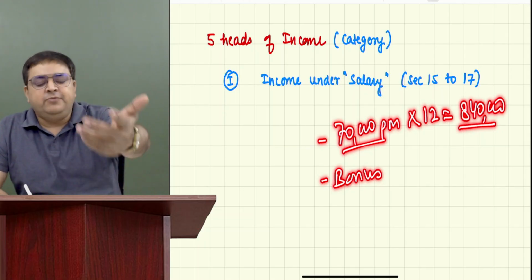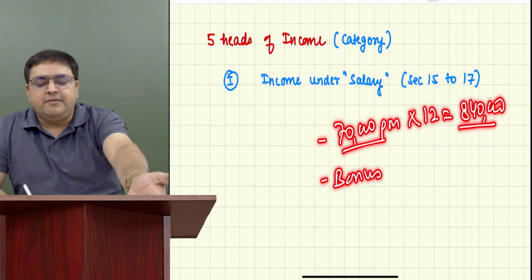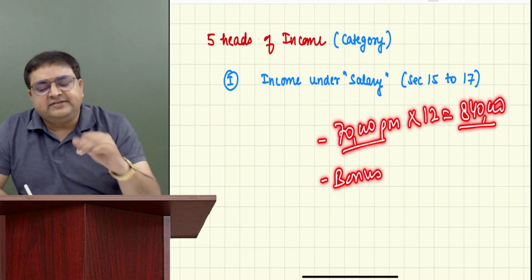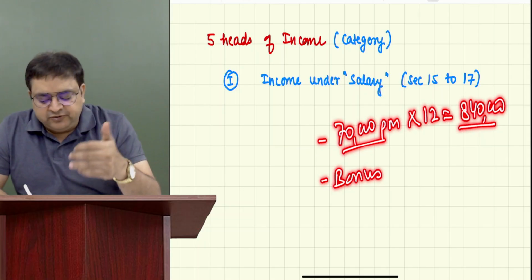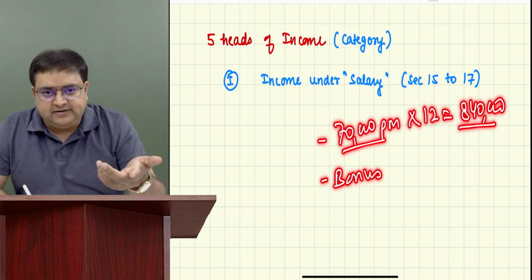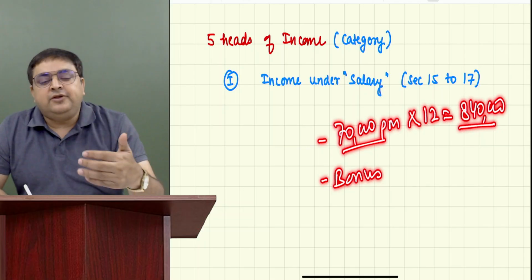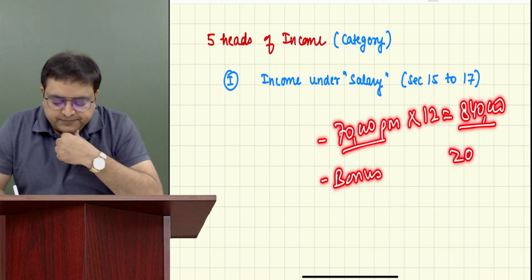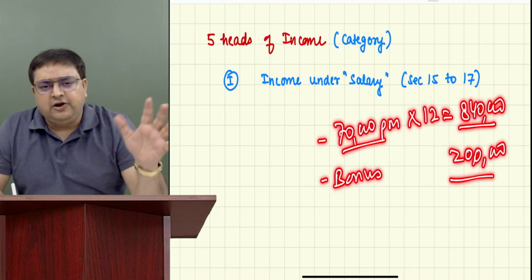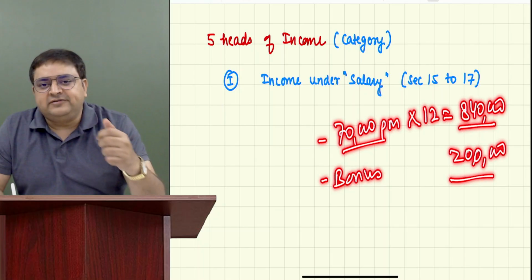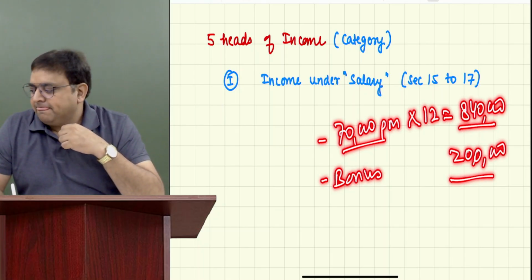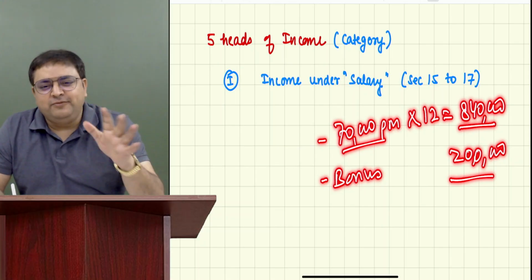Let's say you became a chartered accountant and you join some company. Let's say you join KPMG and your initial salary is 70,000 per month. 70,000 into 12 is 8,40,000, your salary income, right? Every year you get a bonus also. Let's say a bonus of rupees 2 lakh. What do you think? Is it salary or not salary? Forget about any law. Is it salary or not? Say yes or no. You could be right, you could be wrong, it doesn't matter.